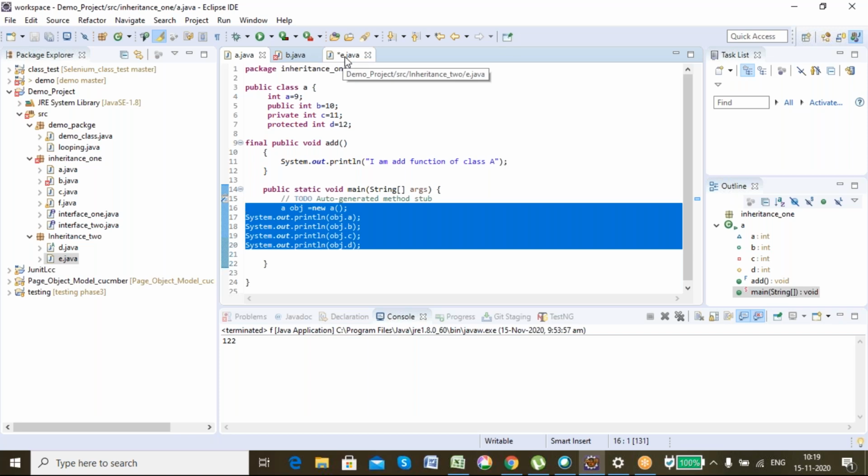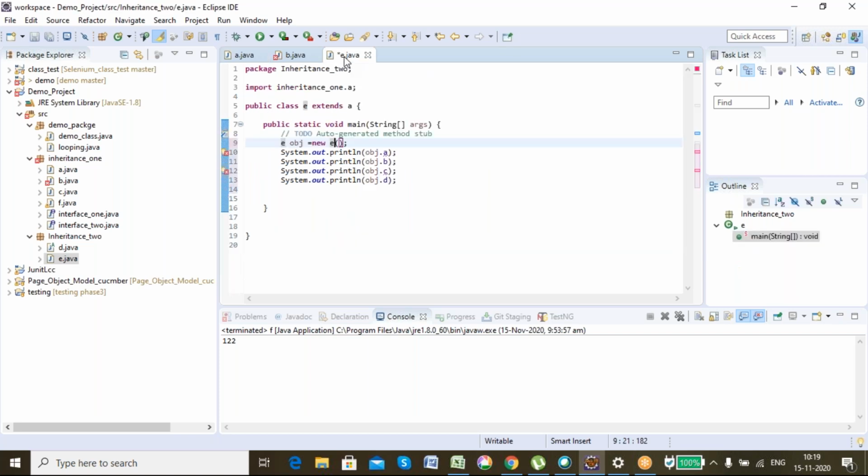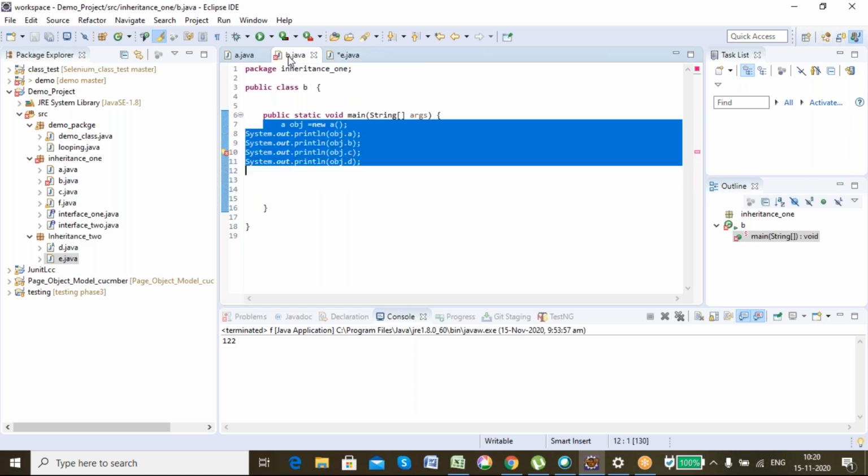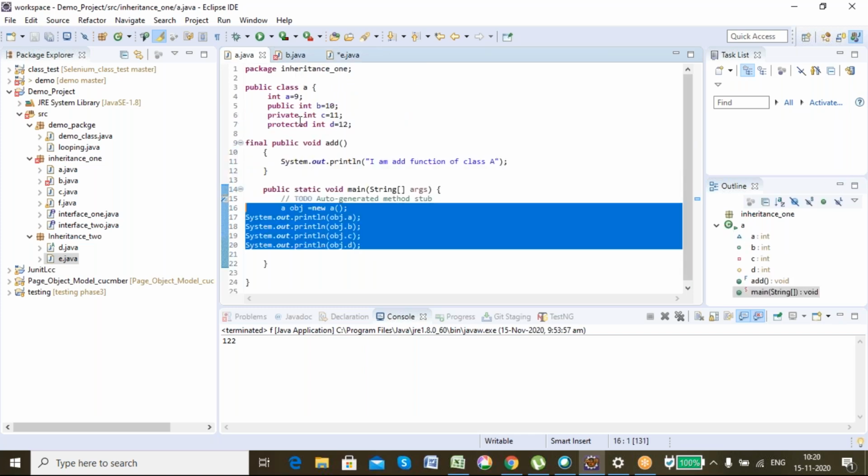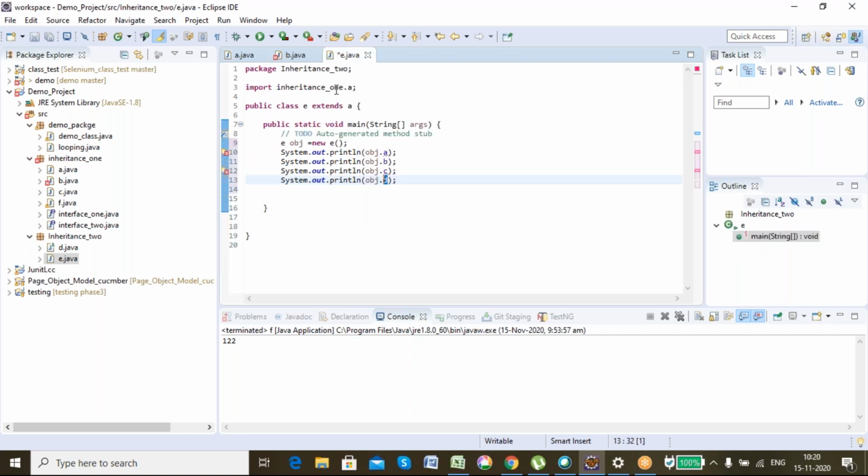So I'm able to access it in a class outside the package, right? Then I'm able to access D. Why? Tell me. Because D is a protected member, and I can access it using inheritance, but I cannot access the private one or the default one outside the package. Got my point?